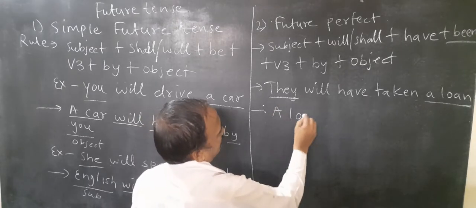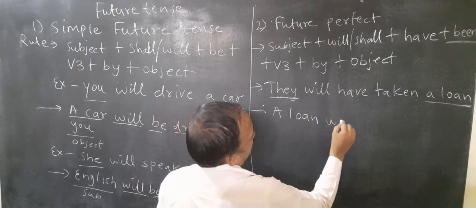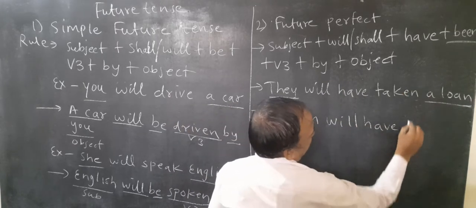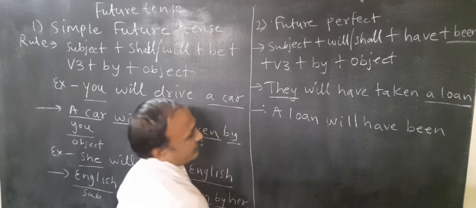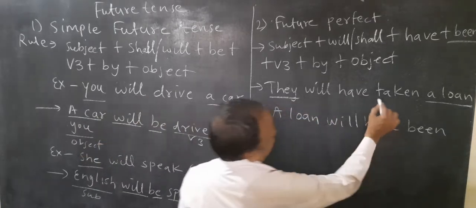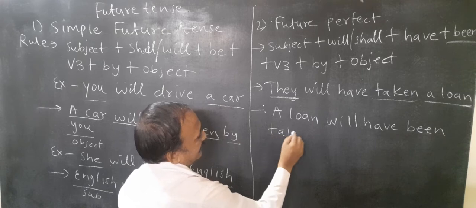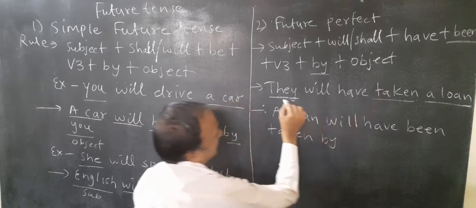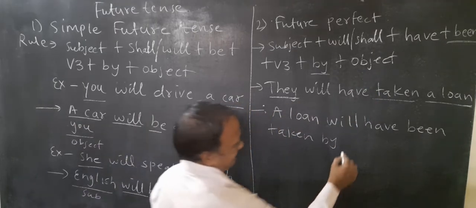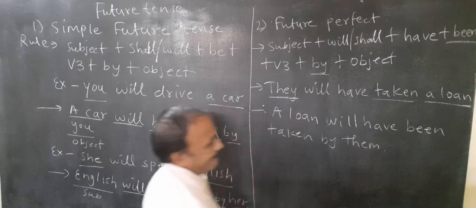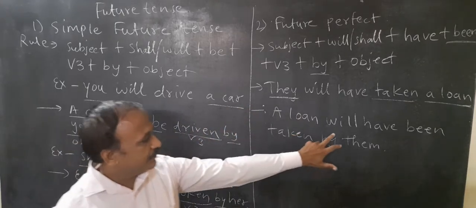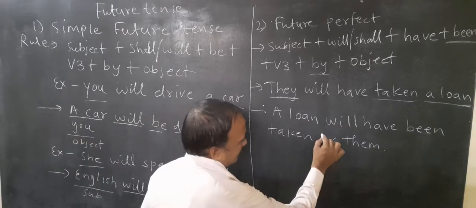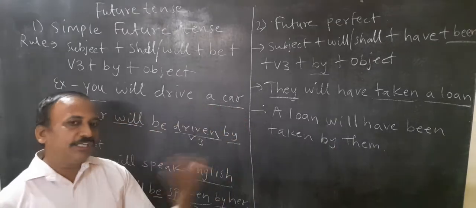A loan will have been, what is the V3? Already V3 is there, right? Taken. After V3, by is there, by an object, they become they. Right? Subject will have been V3 by and they. So this way you can do it.